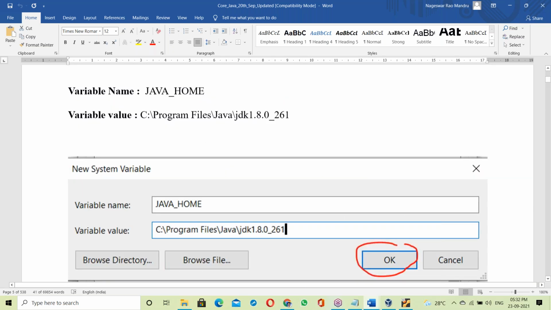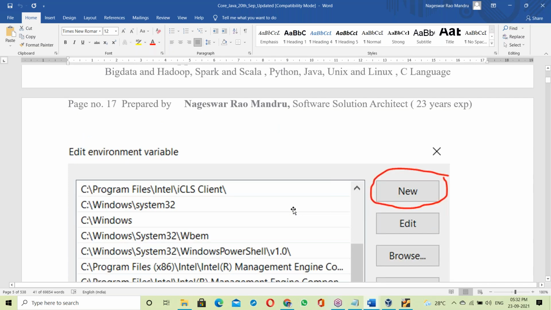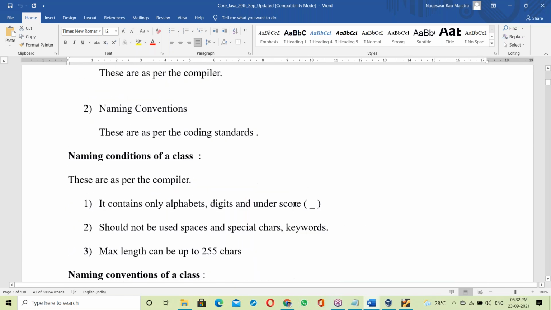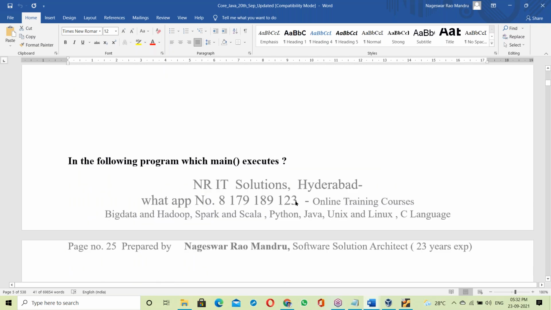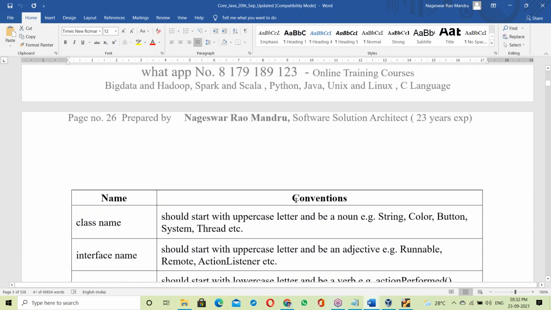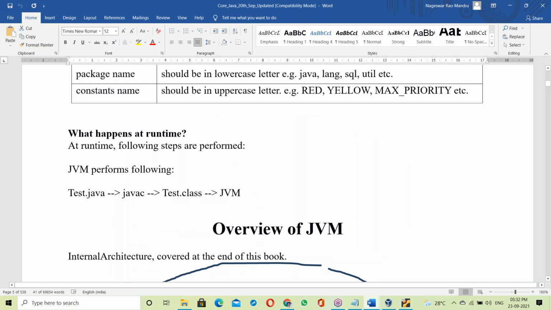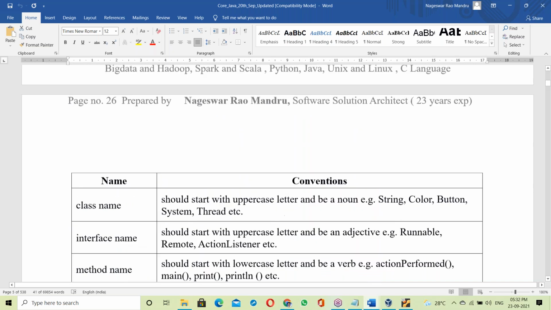After finishing the Java installation, Eclipse, and writing the first program, the next topic is JVM. I think the JVM topic is on Monday: how the JVM works internally, how the dot class file works, and how the bytecode verifier works. About bytecodes, we'll cover that in the coming classes.